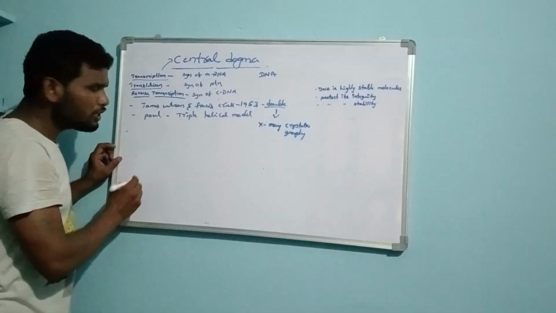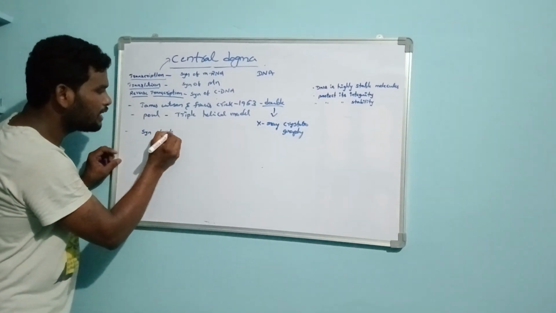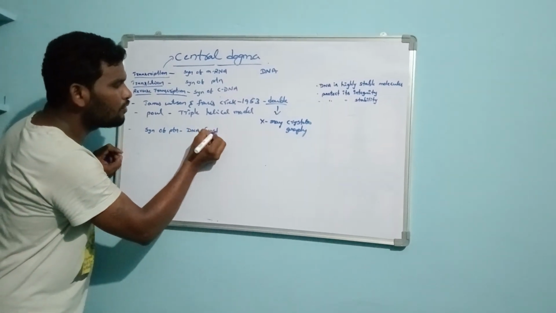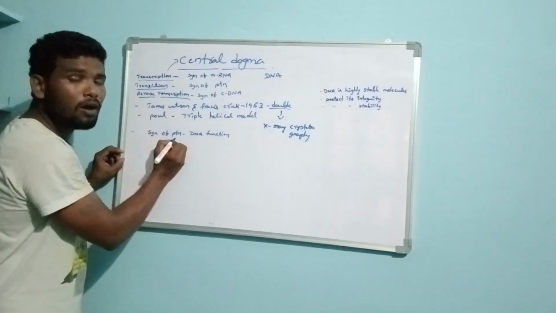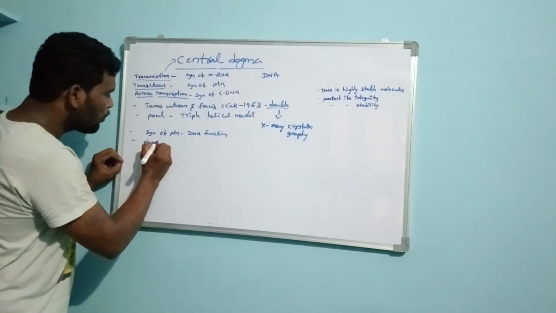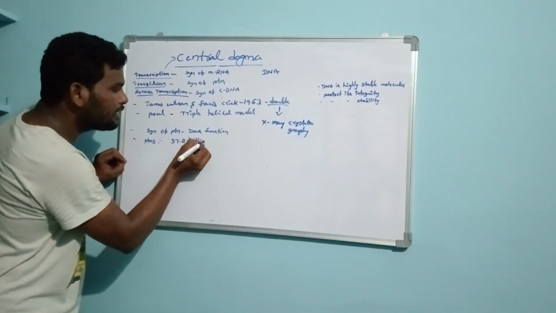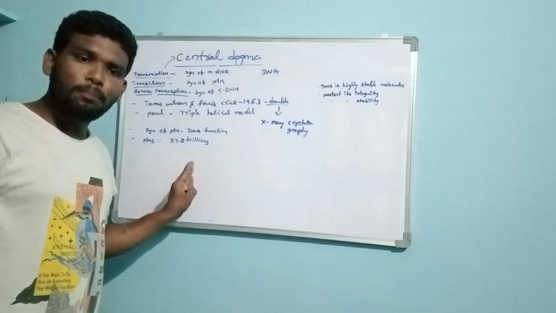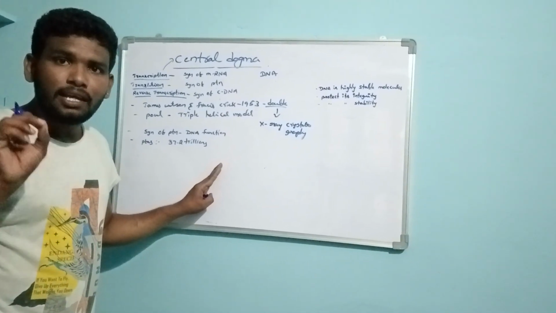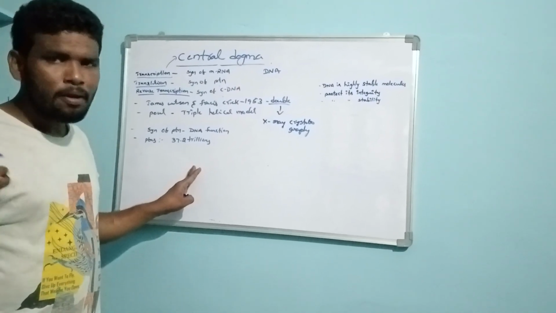Next, what is the main function of the DNA? The main function of the DNA is synthesis of protein. So what is the main function of the protein? 37.2 trillion cells are present in our body, and every single cell requires proteins.